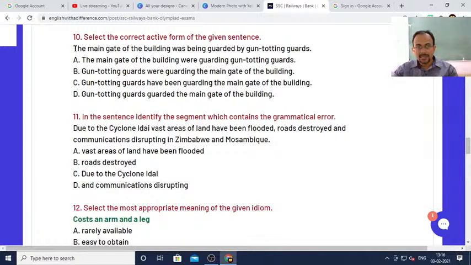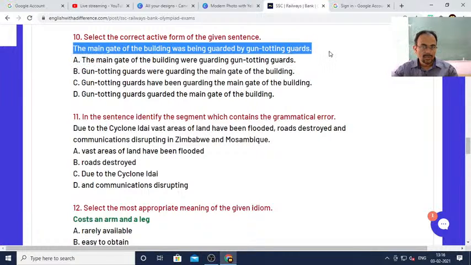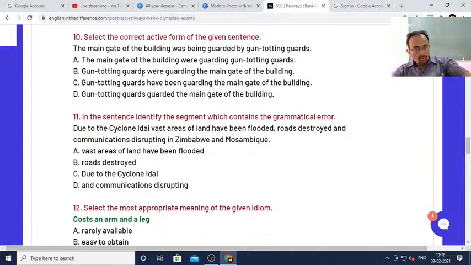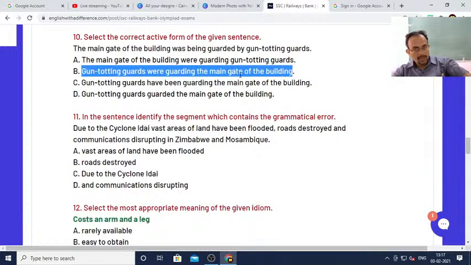As the sentence is given in past continuous tense, the option that deals with the past continuous tense should be the answer, right? Because the question is given in past continuous tense, passive voice structure. Therefore, you write, gun-toting guards were guarding the main gate of the building. Right? This is the correct answer.